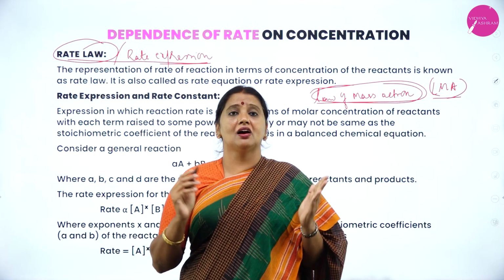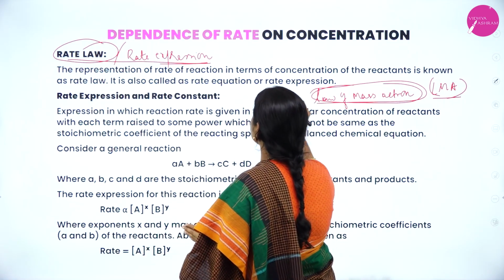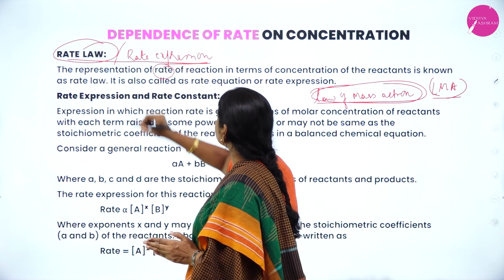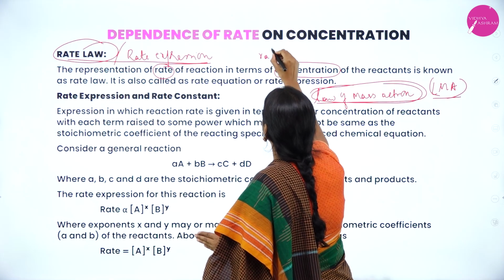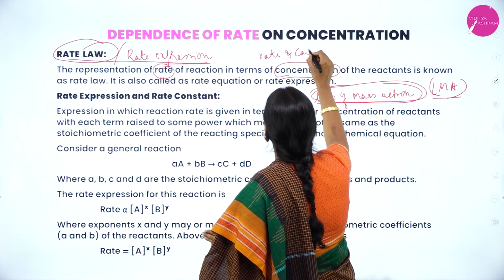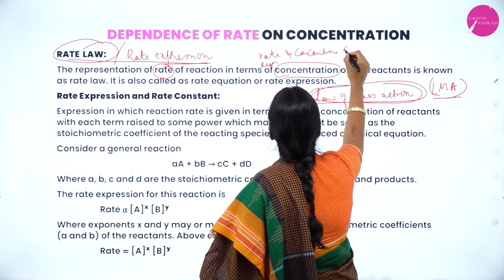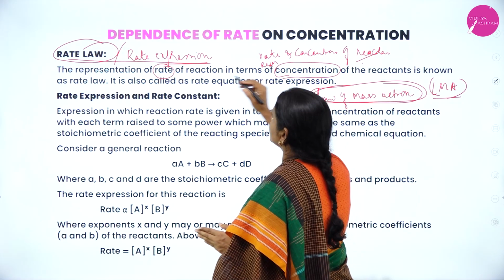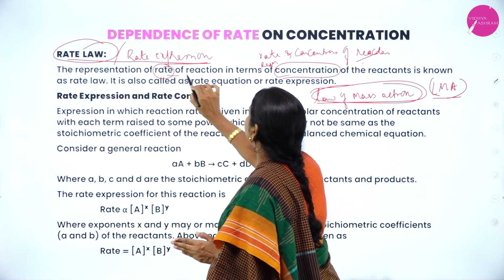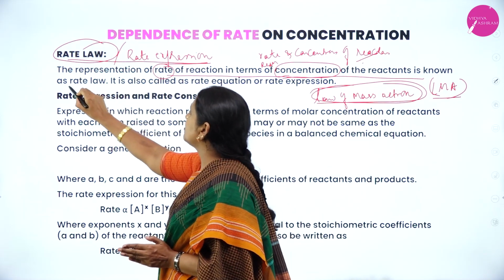What is rate law or rate expression? It's an expression which gives the relationship between rate of reaction and concentration of reactant. So the representation of rate of reaction in terms of concentration of the reactant is known as rate law.